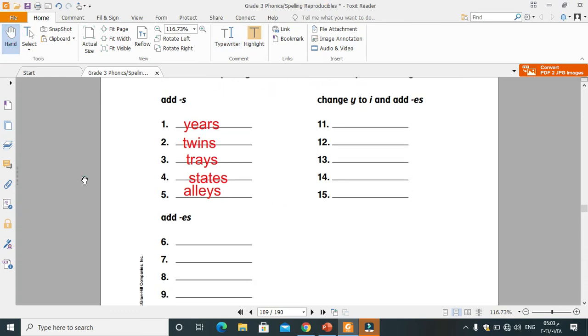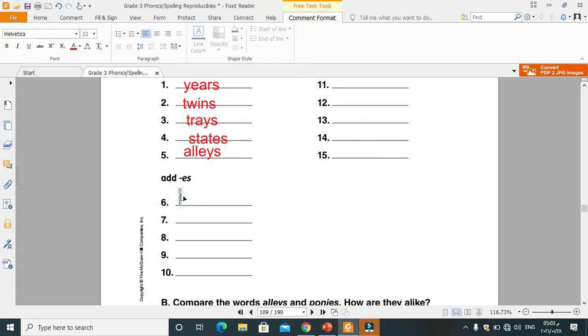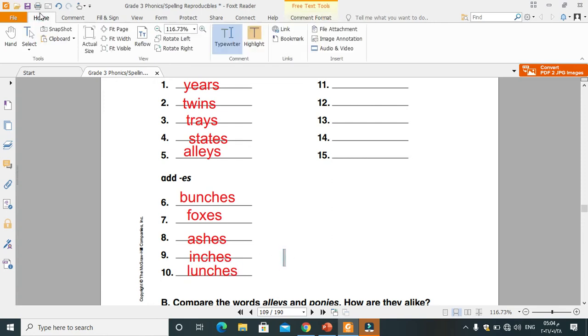Second group, this group that we need to add ES at the end. Bunches. That's great. Number 7, foxes. Number 8, ashes. Number 9, inches. And the last one, lunches. Perfect. Great job.